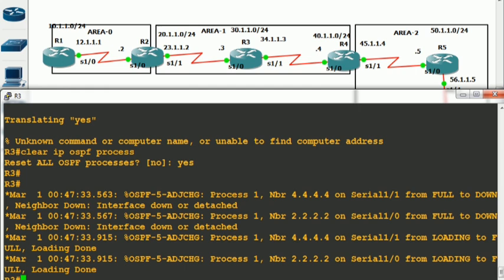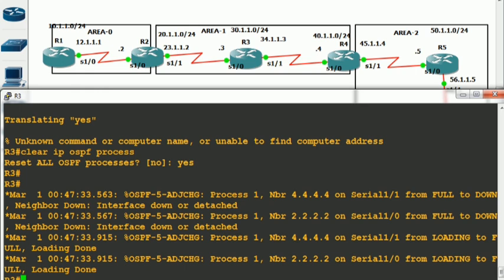Even if you are having a router LSA in the database of R3, of R2 as well as of R4, because R2 will generate its own router LSA for area 1, R4 is also generating a router LSA for area 1. So whenever R2 generates its router LSA for area 1, in that router LSA it will specify this V bit, so that routers can come to know that okay, here a virtual link is configured in this area. And R2 is receiving the router LSA of R4 and R4 is also receiving the router LSA of R2, right? So R4 can easily come to know what is the endpoint of the virtual link.